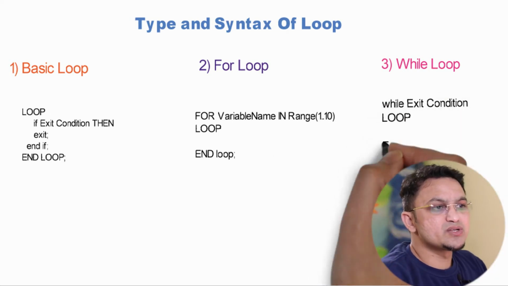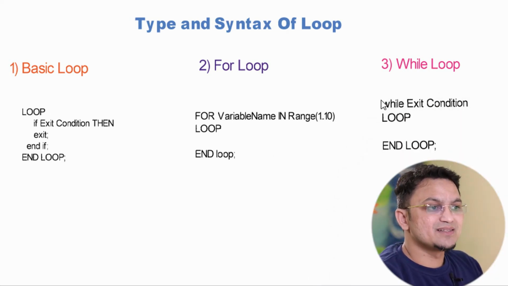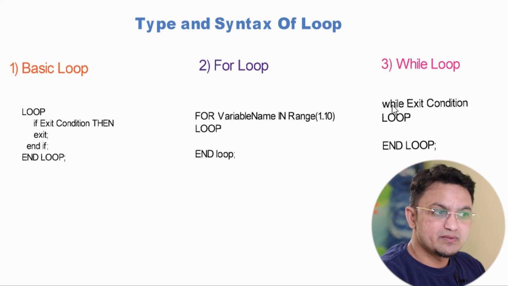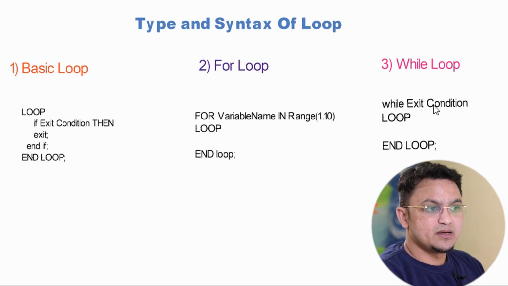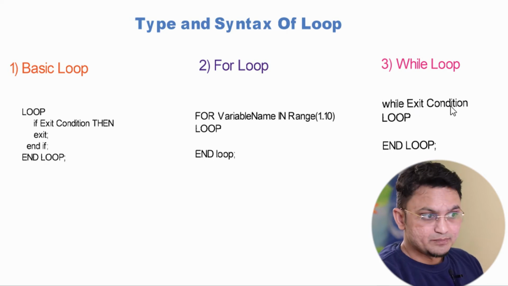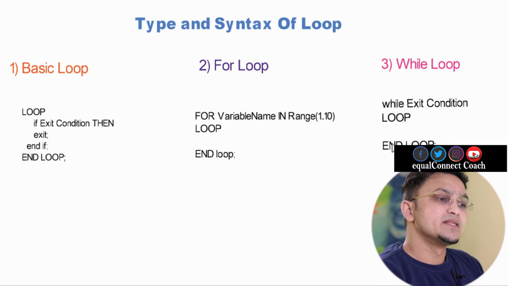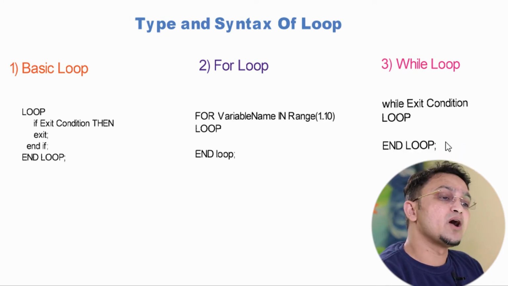Now moving on to the next loop, which is your while loop, and the syntax of the while loop is this one. Over here you need to use the keyword while, and then you have to mention some condition inside the open bracket and close bracket. Again this is a keyword, this is a keyword, and whatever logic you want to write, you need to write it over here, and this will execute till how many times? Till this condition is true.